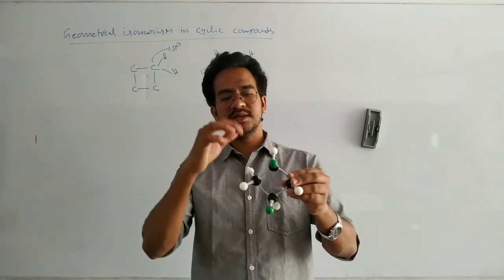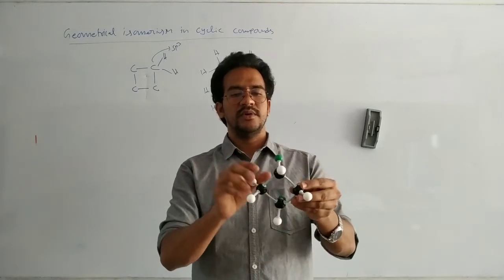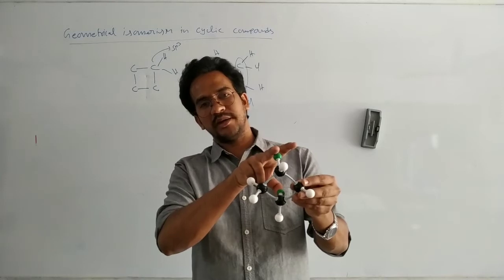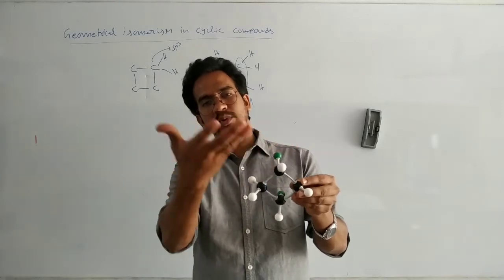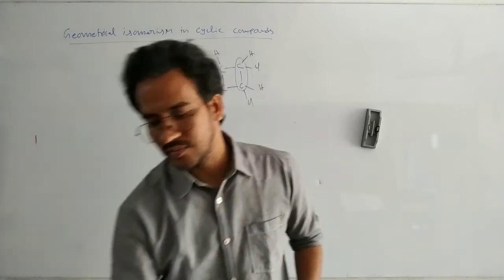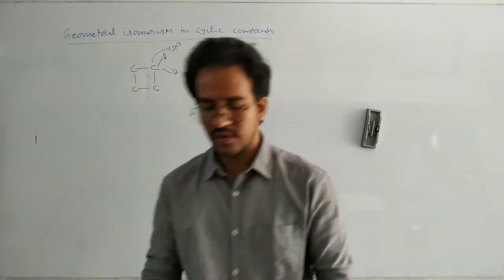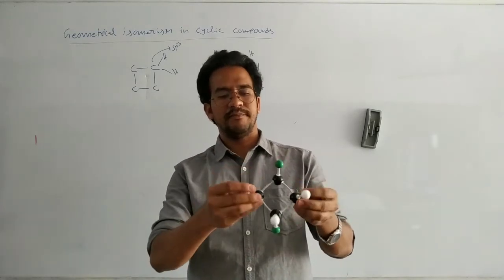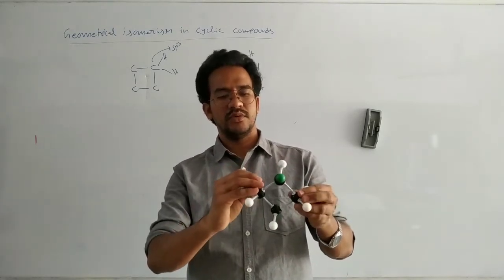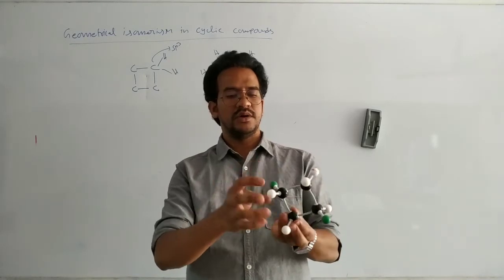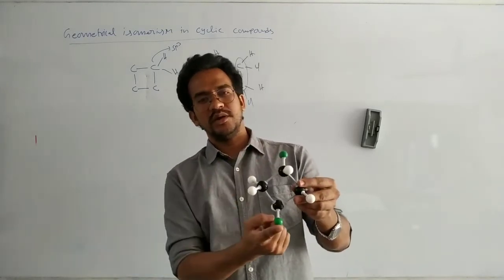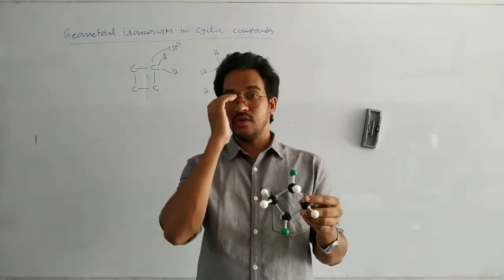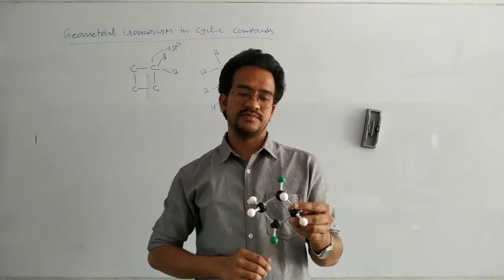And this cis isomer we can say like this also: chlorine below the plane, chlorine below the plane. That means similar groups on the same side, both above the plane or both below the plane, is the cis isomer. Similarly, here it is above the plane, it is below the plane, trans. Or we can see like this, here below the plane, here above the plane, trans isomer. So like this, in cycloalkanes we can see geometrical isomers.